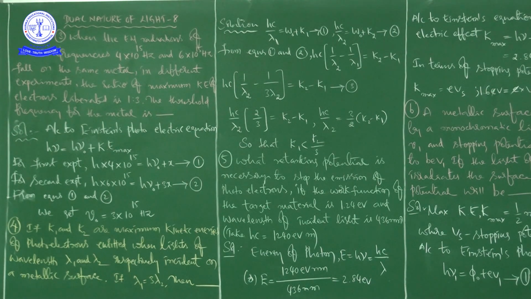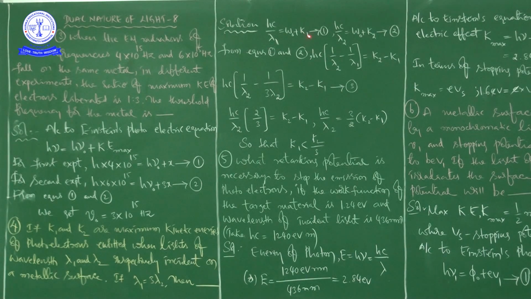For constants, no need, because Planck's constant and speed of light are the same throughout the universe, right? So in first case, Hc by lambda 1 is equal to W naught plus K1.